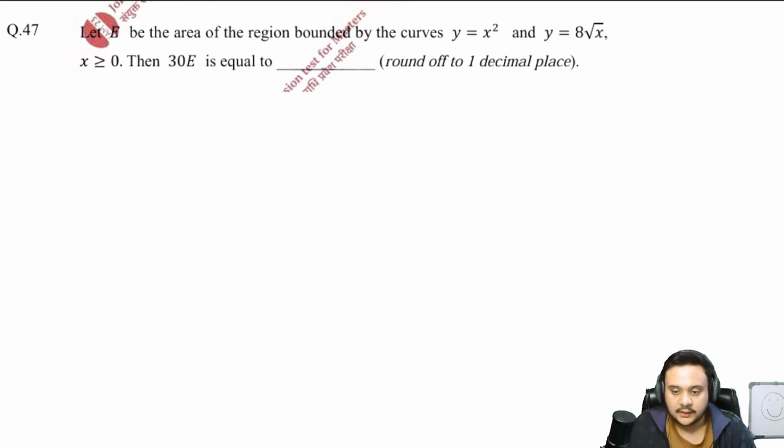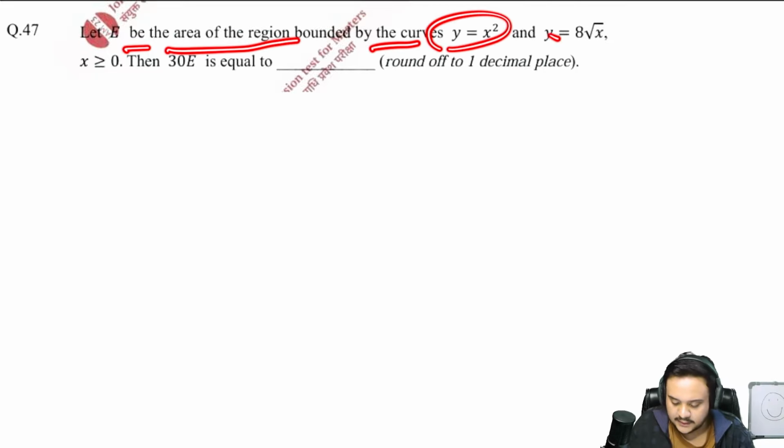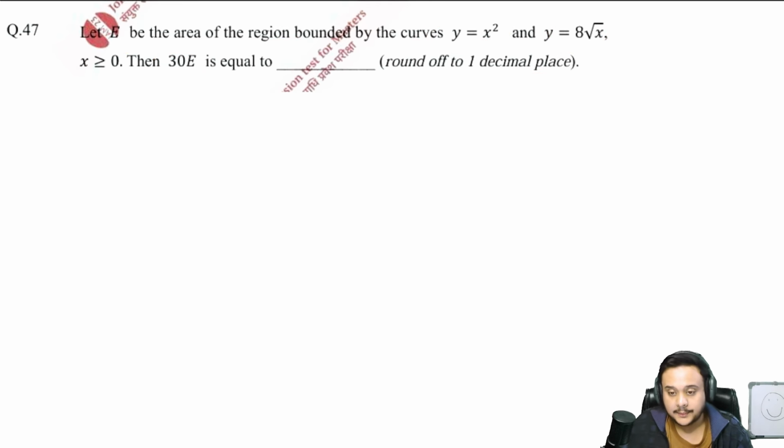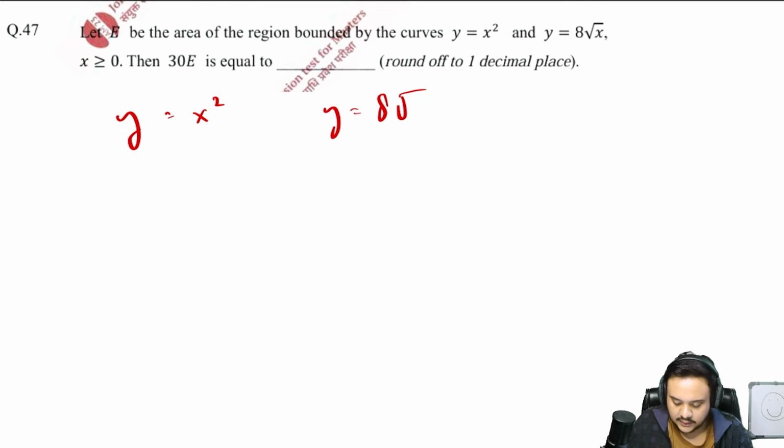Now look at the 47th question again, a very very easy question. All you have to do is, let us just read it. E is the area of region bounded by these two curves, okay? And you have to just find 30 multiplied by that area. So let us write down the curves first of all. y is equal to x square and y is 8 root x.